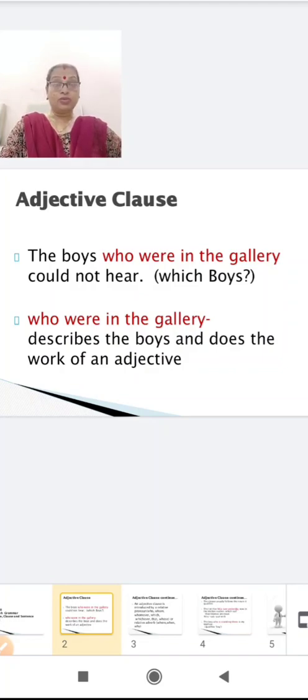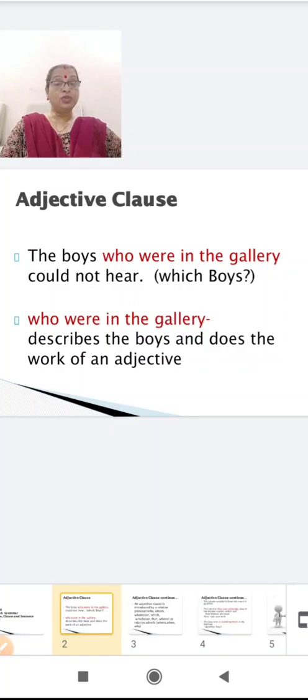Then find out whether it is independent clause or dependent clause. Some sentences, you find two independent clauses joined by coordinating conjunction, as you studied last time. But some sentences have one main clause and one subordinate clause.